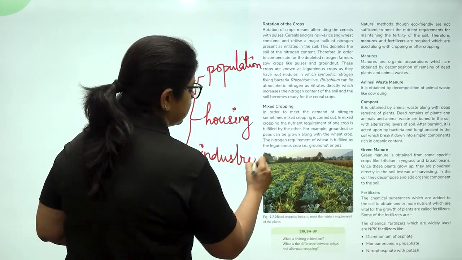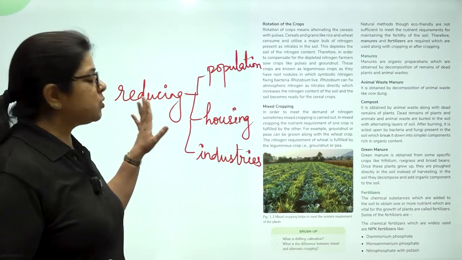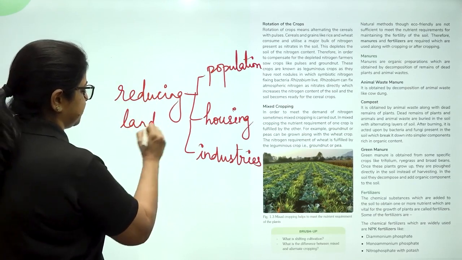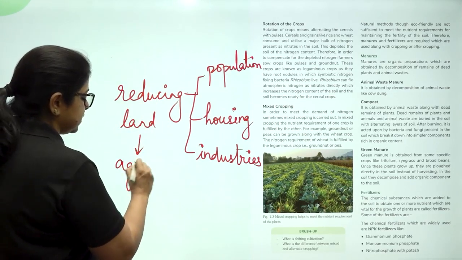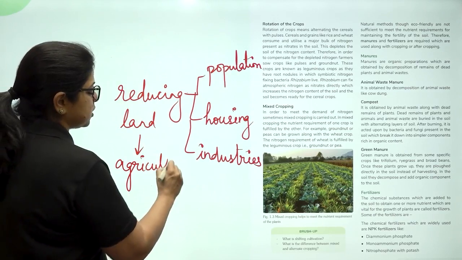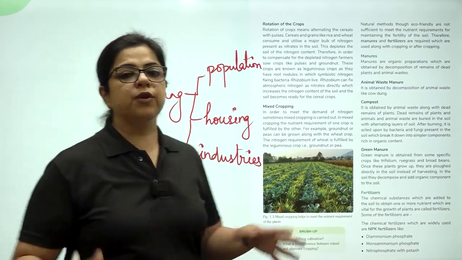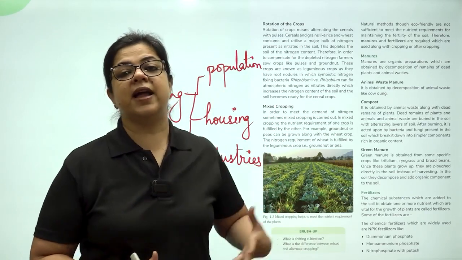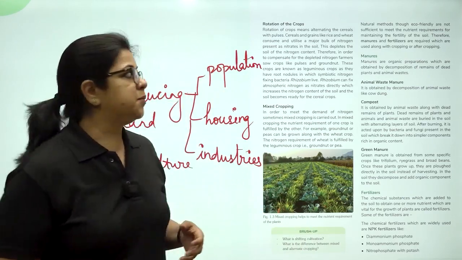So, all these things are reducing the land that is available for agriculture. That means you have to produce a large amount of crops from the little land that is available. That is the reason fallowing the land is totally eliminated.